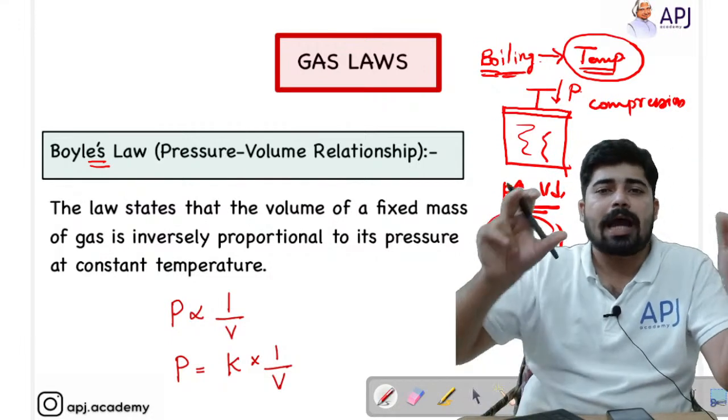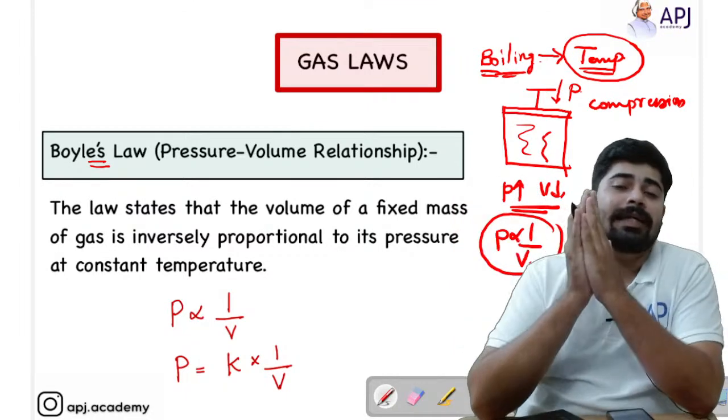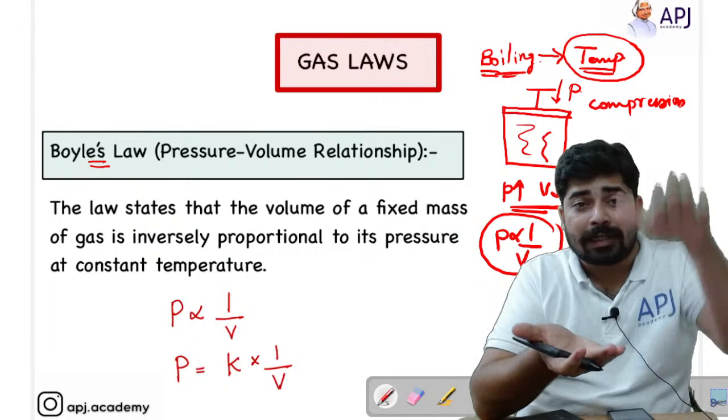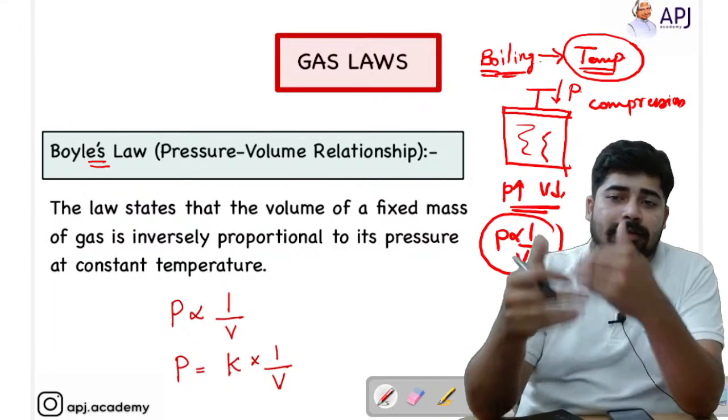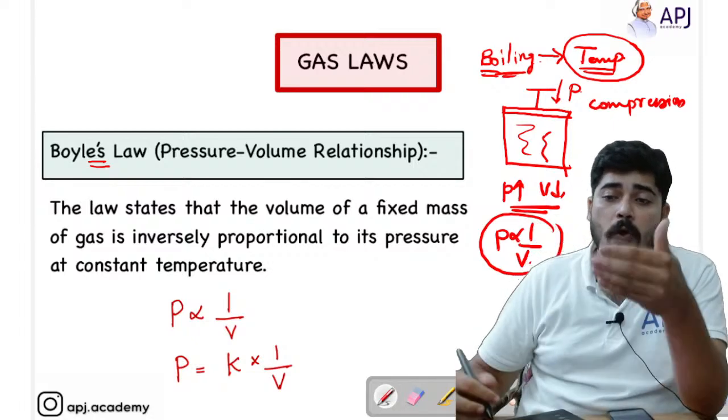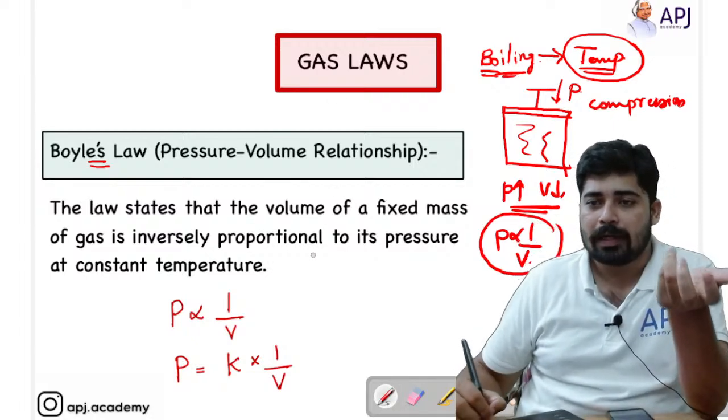That means pressure and volume are inversely related to each other. If you increase pressure, volume decreases. If you decrease pressure, volume increases. This is how they are related, and this is all about Boyle's law. Hope this is clear for you students, right?